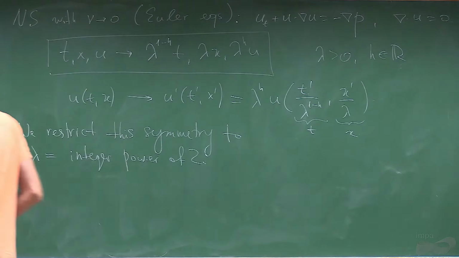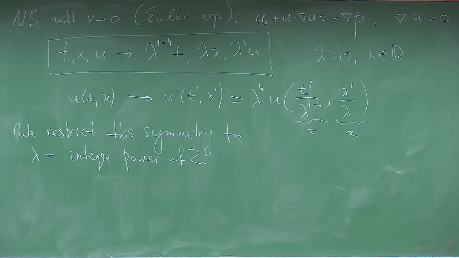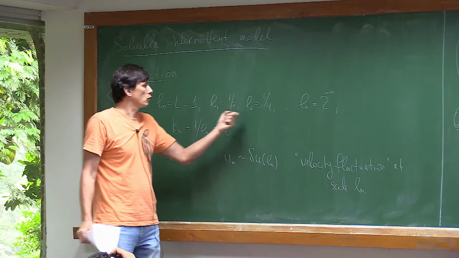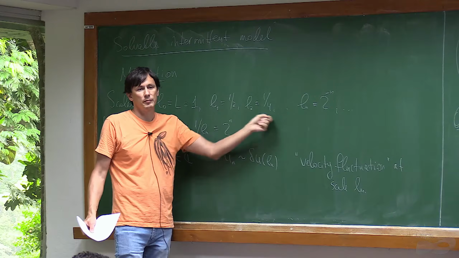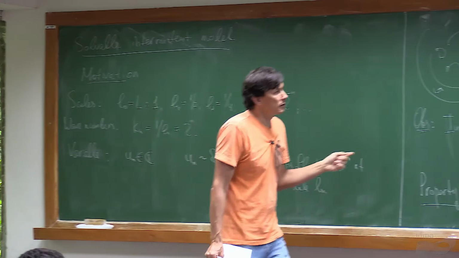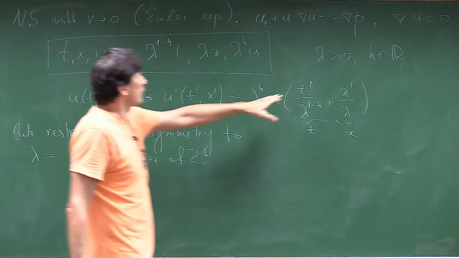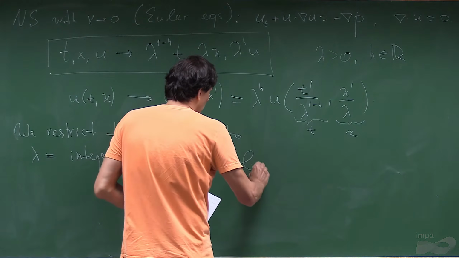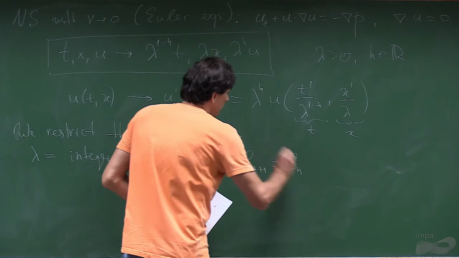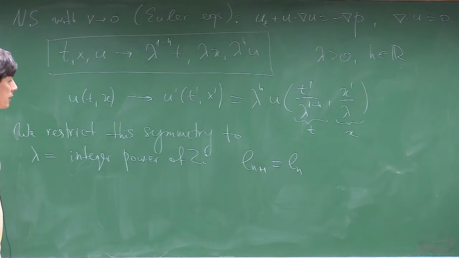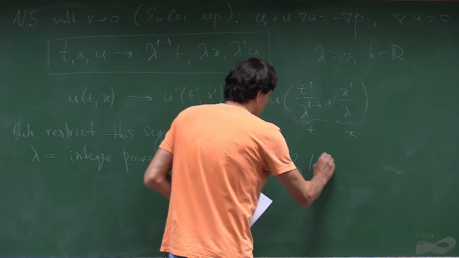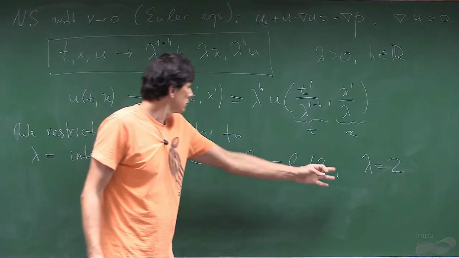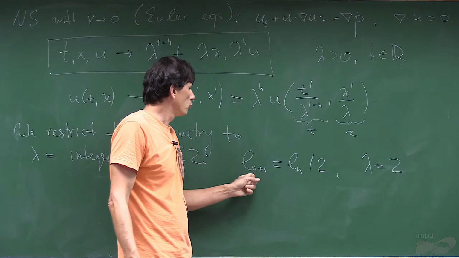Because we cannot just multiply by any number, since our space is now given by discrete scales. So if you want to go from one scale to another scale, you have to multiply or divide by 2 or any power of 2. So this lambda in our system cannot be any positive number, but it can be any power of 2. So essentially what it means is that we can relate any two scales. Let's take two subsequent scales and divide by 2. So this is the case, for example, lambda equal 2. Lambda equal 2 changes the scale n, moving it to scale n plus 1.